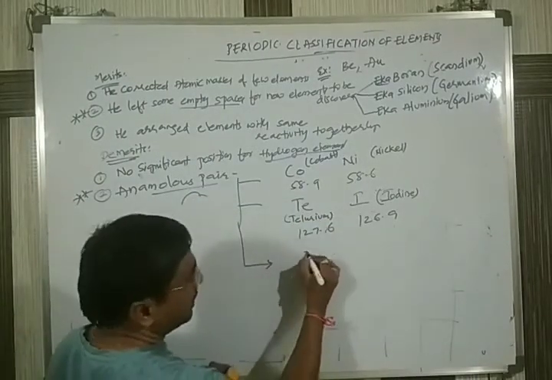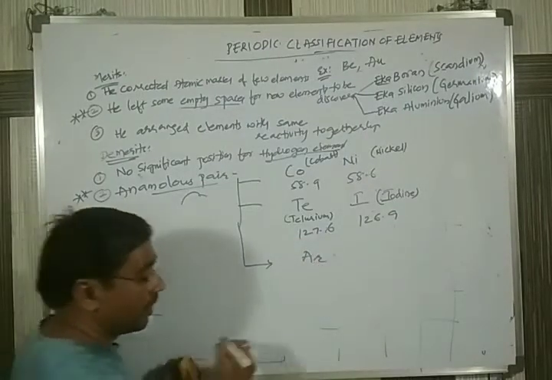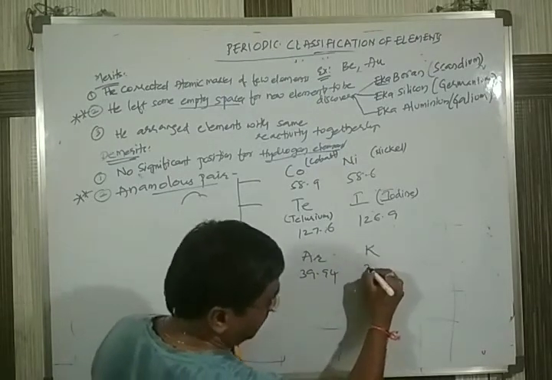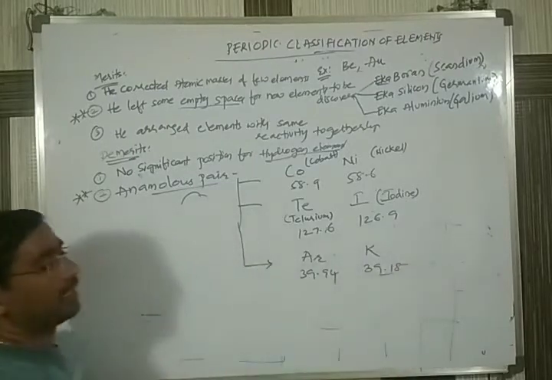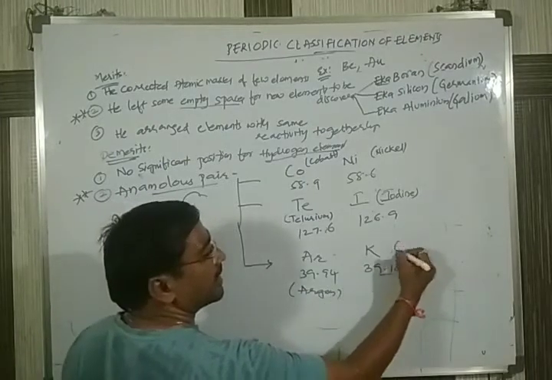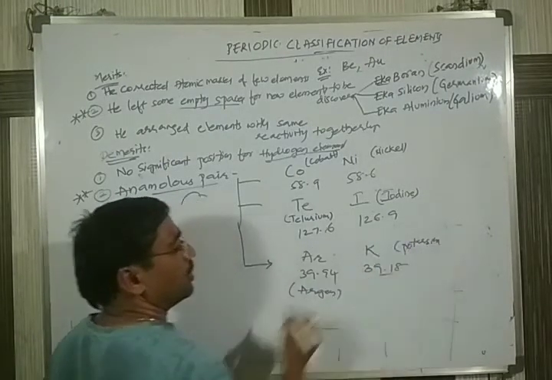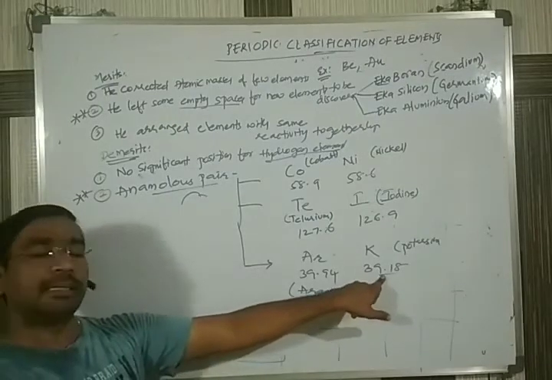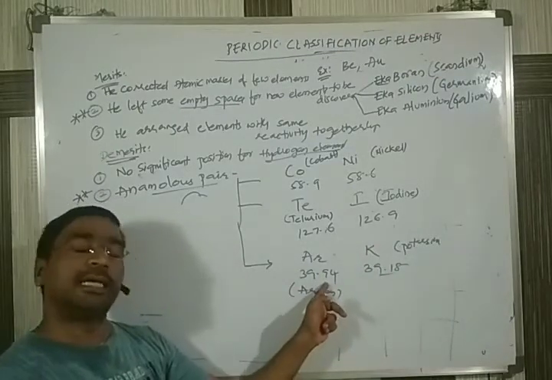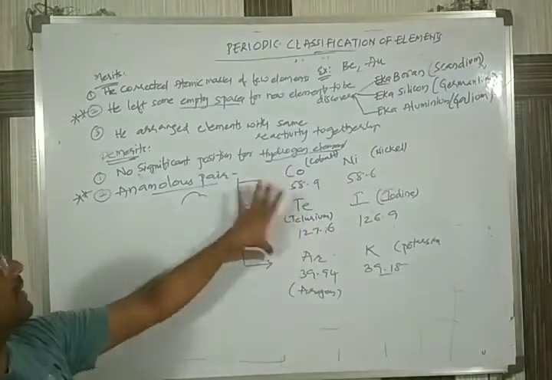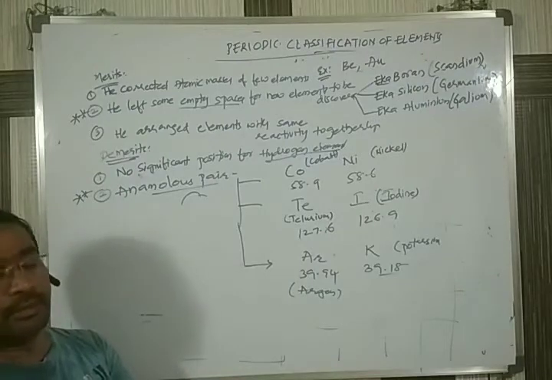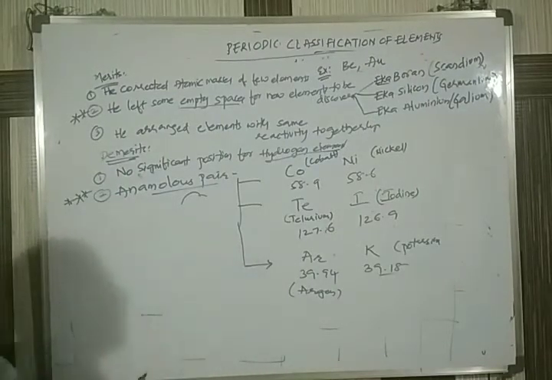Okay, coming to the third one, Ar, argon. It has a weight of 39.94, and potassium has 39.10. Ar stands for argon, K stands for potassium. You see here, the element with less mass is arranged later and the one with more mass is arranged before. So these are the three anomalous pairs which were found in Mendeleev's periodic table. Remember these examples clearly.